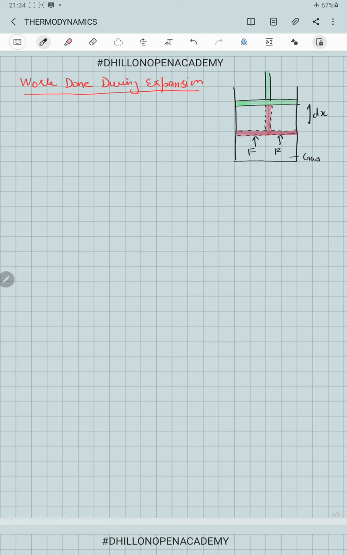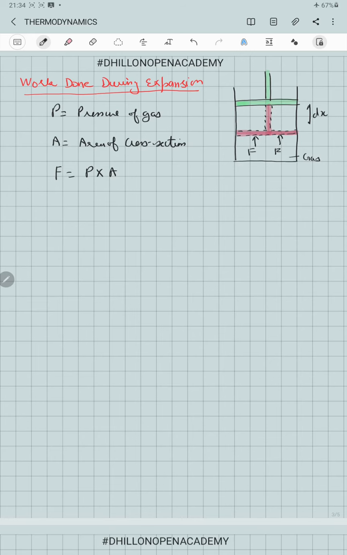In this case, if P is the pressure of the gas and A is the area of cross section of the piston, then in its motion, the random motion of the molecules will be there, they all will be hitting on the piston and they will be applying force in the outward direction. That force exerted by the gas molecules onto the piston will be F equal to P into A.